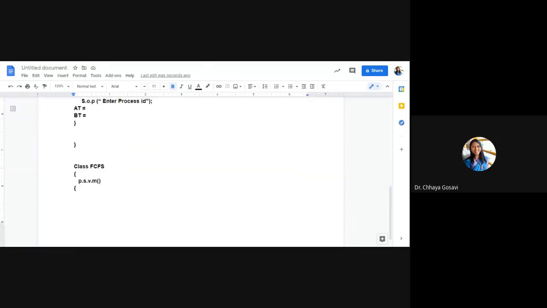First I ask the user how many processes are in the queue and accept that in variable n, and for i equal to 0, i less than n, i plus plus, for every process, we create an object with a constructor and call the accept function to accept the arrival time and burst time. How to create an array of objects?